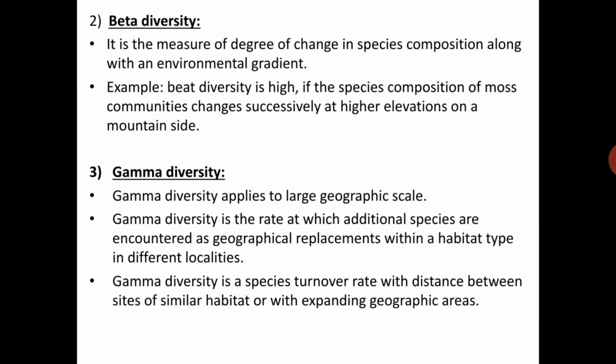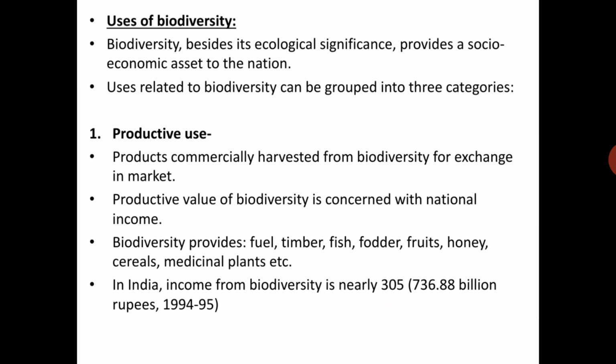Next comes gamma diversity. Gamma diversity applies to a large geographic scale. Gamma diversity is the rate at which additional species are encountered as geographical replacements within a habitat type in different localities. Gamma diversity is the species turnover rate, turnover with distance between sites of a similar habitat or with expanding geographic areas. So these are the types of biodiversity.